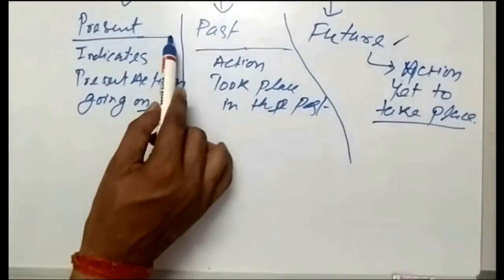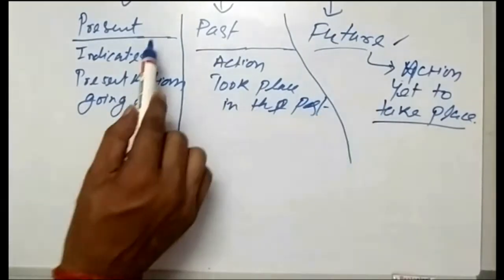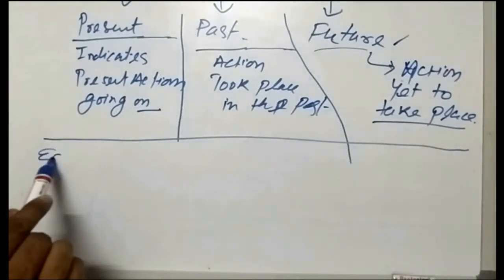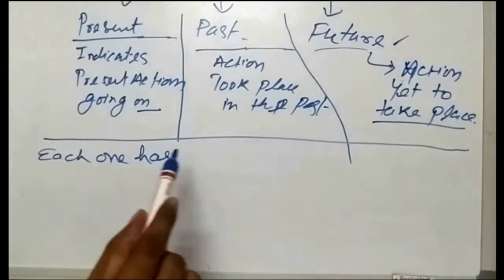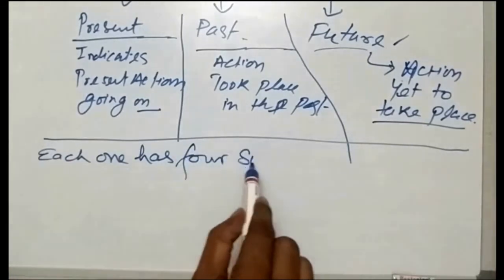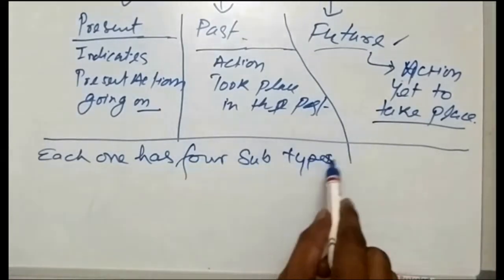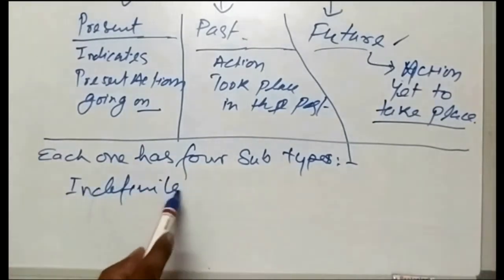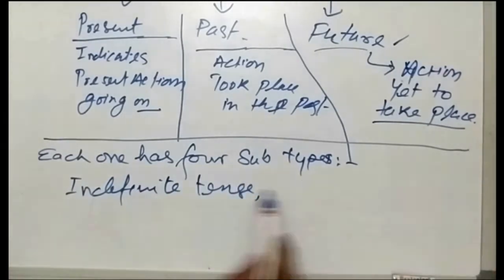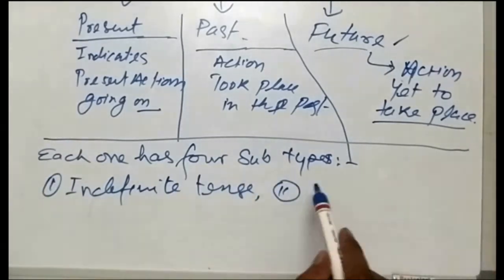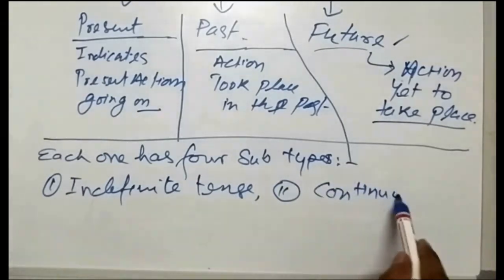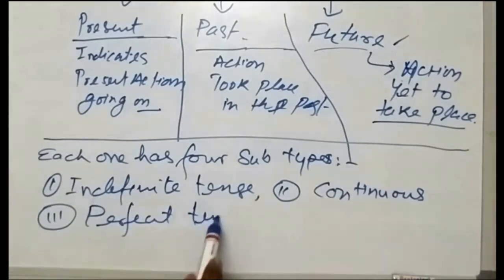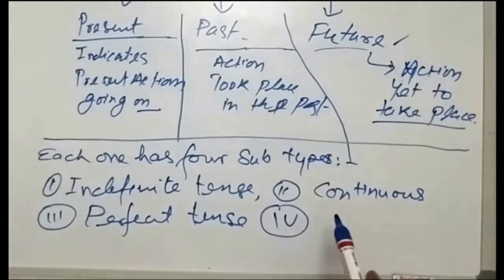So tense can be divided into three categories: present, past, and future. Further, each one has four subtypes. What are those four subtypes? First, indefinite tense; second, continuous; third, perfect tense; and fourth, perfect continuous.